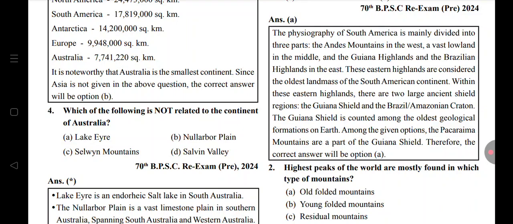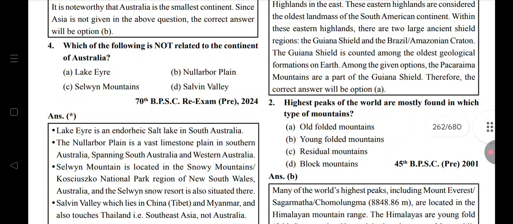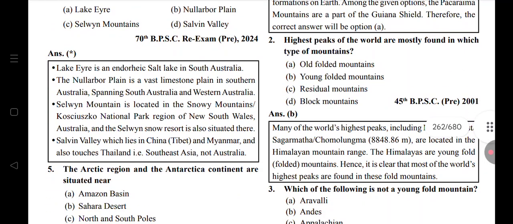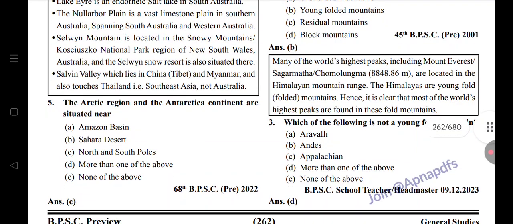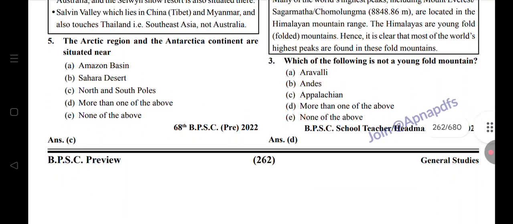Which of the following is not related to the continent of Australia? Lake Erie. South Australia, Nullarbor Plain, Southern Alps, Snowy Mountains, New South Wales, Australia. The Arctic and Antarctic regions are situated near the North and South Poles.